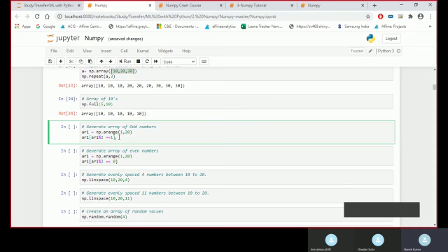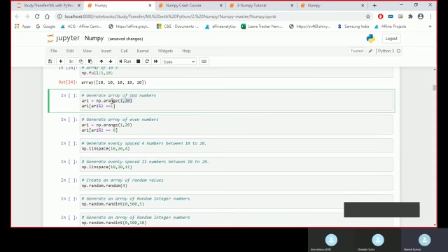Now coming to this, this would generate an array from 1 to 19, and I want my array to have only the odd numbers, which give a remainder of 1, so those numbers are considered odd.